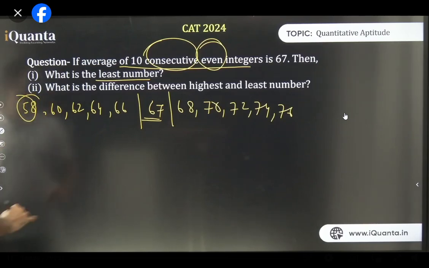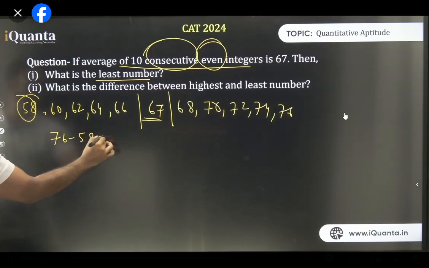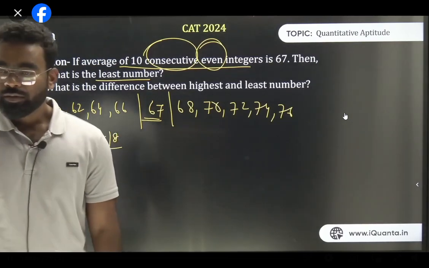So what is your answer? 58. And what's the difference? 76 minus 58. Your answer is 18. It's as simple as this. Am I clear?